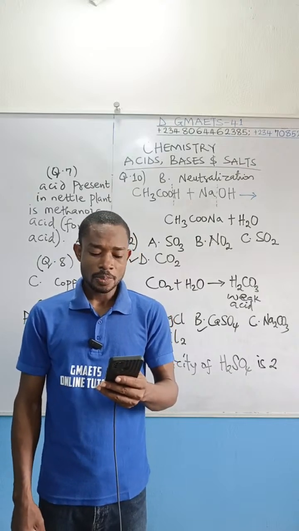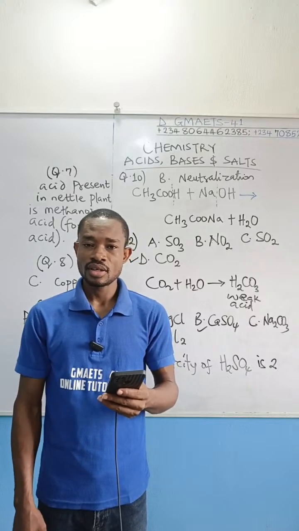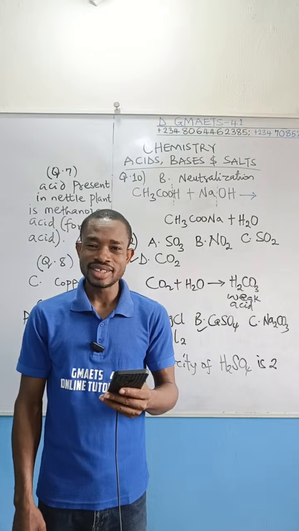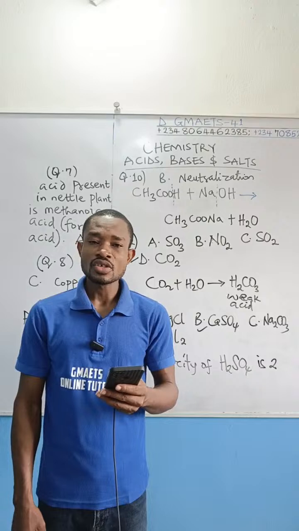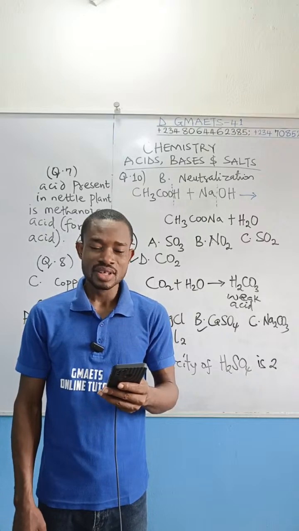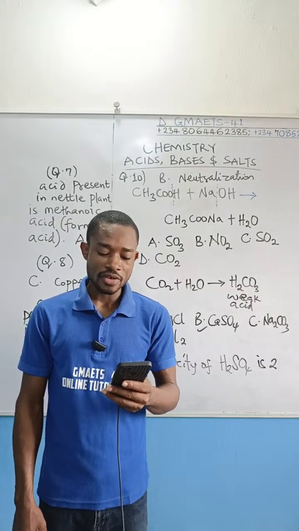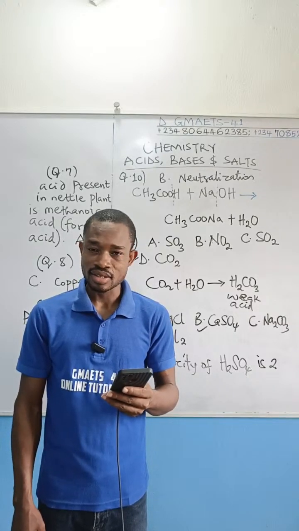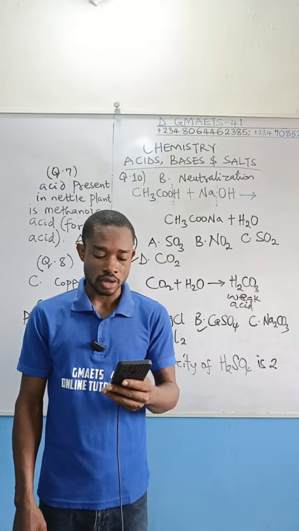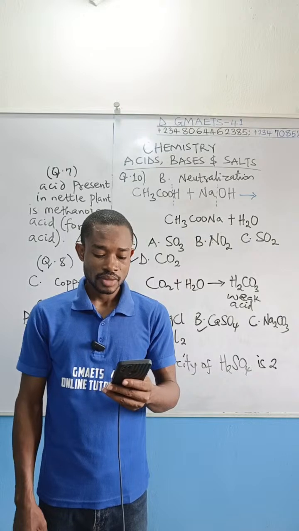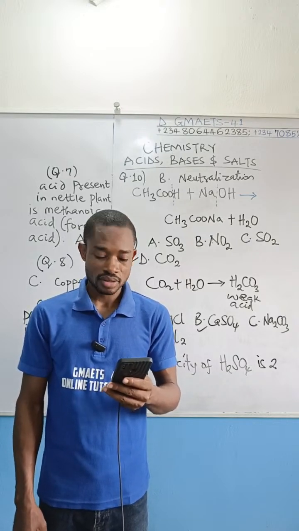A. The pH of the solution decreases. B. The concentration of hydrogen ions increases. C. The concentration of hydroxide ions increases.